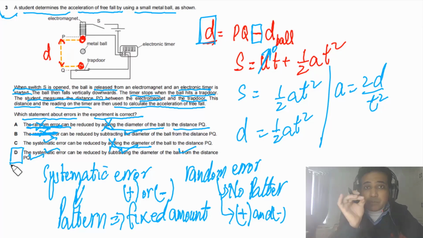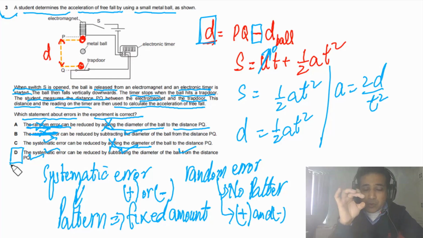The main concept, the takeaway from this question, is that distance should be measured from the center of the ball to the center of the ball, meaning the distance between the centers of mass of the ball. That distance we have to use for calculations of acceleration, because that is the distance traveled by the ball in the time recorded by the timer.